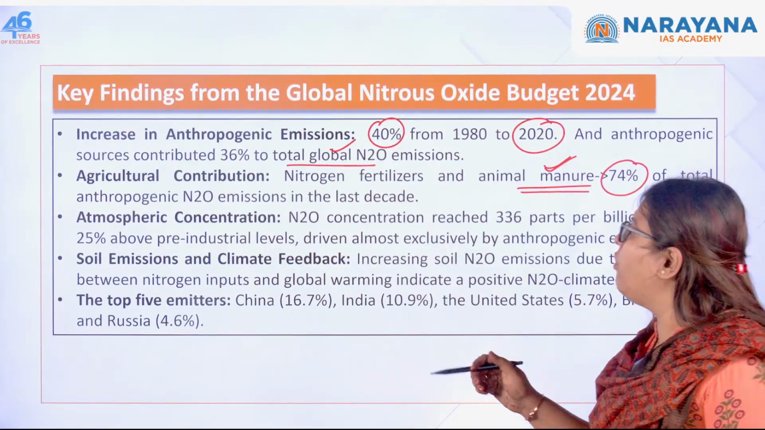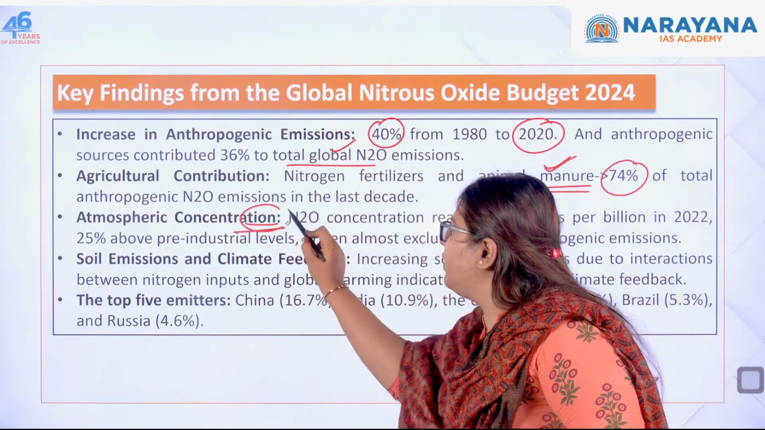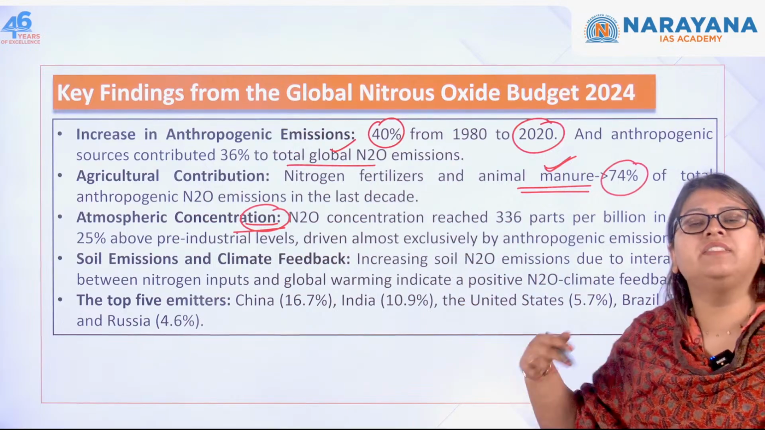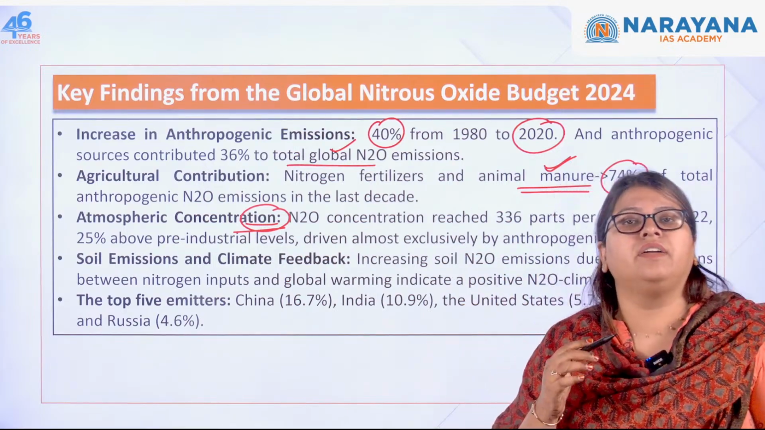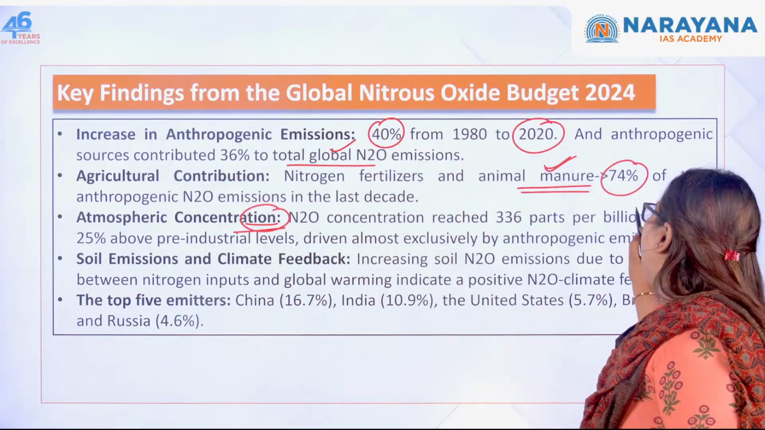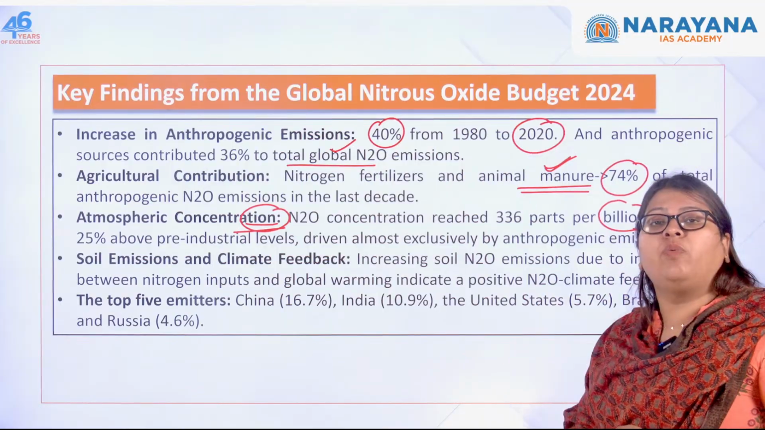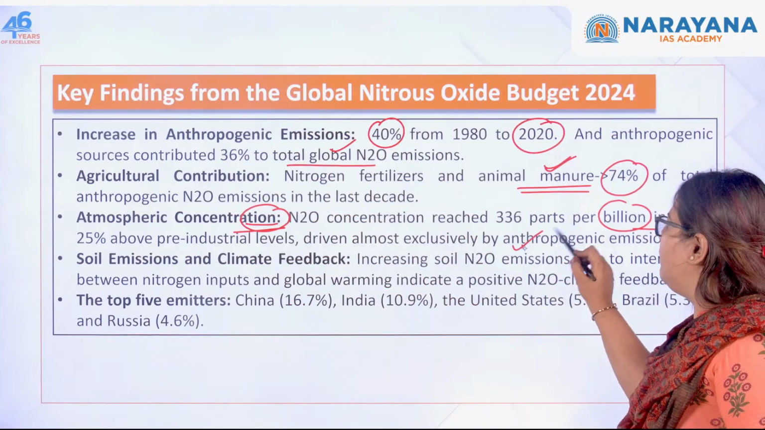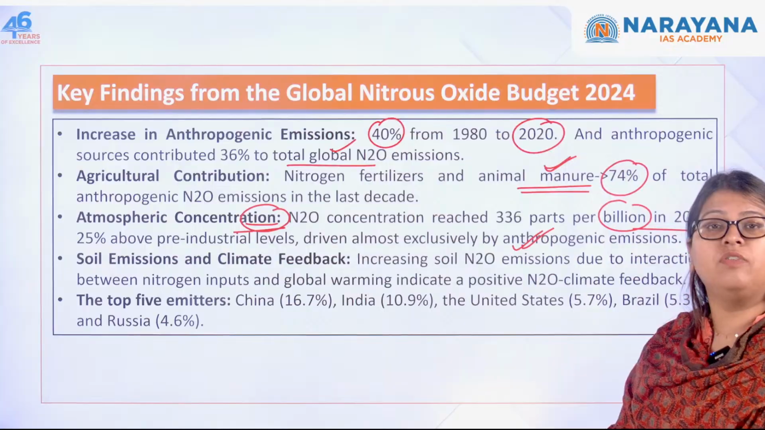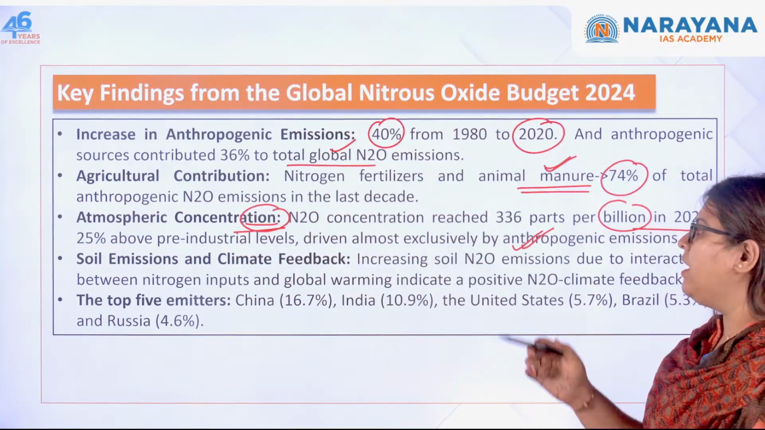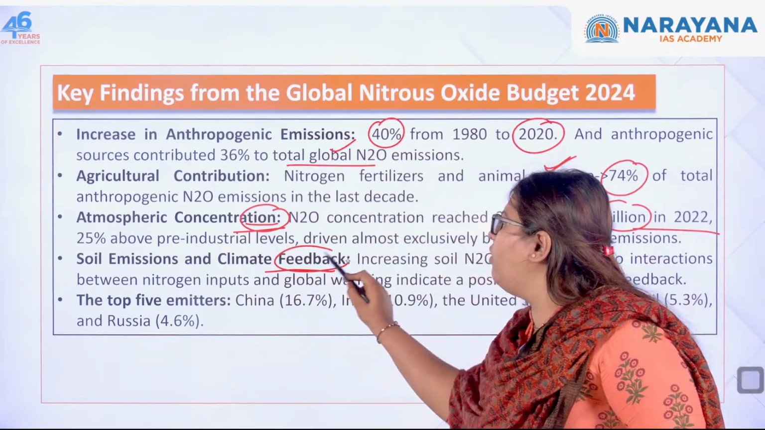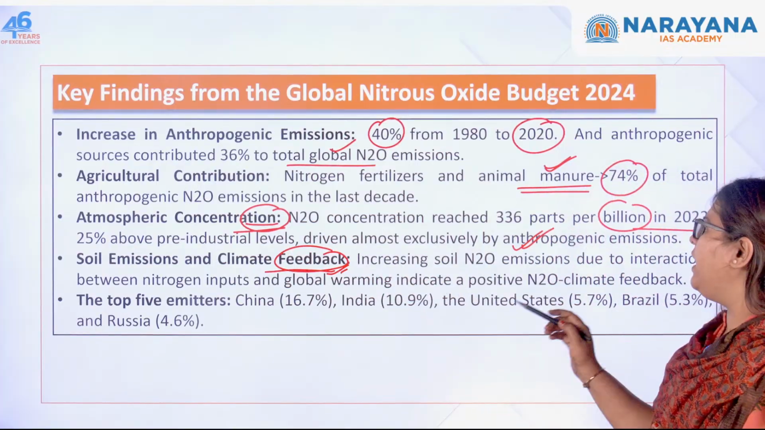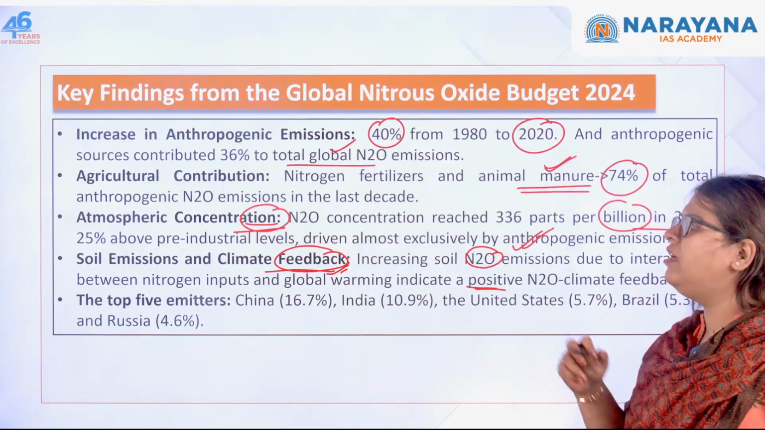Moving forward, there are also atmospheric concentrations. Okay, so the concentration of nitrous oxide in the atmosphere has crossed around 336 parts per billion in 2022. This is 25% above the pre-industrial levels. Okay, so this is also one of the major causes because of what? The anthropogenic emissions. The next one, soil emissions are also responsible for this. Okay, when soils emit, they also result in changing the climate feedback.